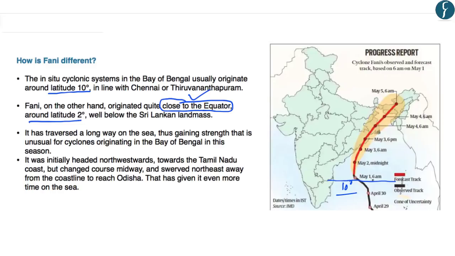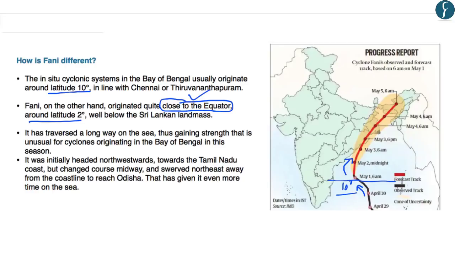However, this cyclone, after moving in the northwest direction, has recurved towards the northeastern direction. And that is why it has again got some more time to spend on the Bay of Bengal. As it has spent more time on the sea, it has again received more moisture and energy, and that is why its intensity has again increased.